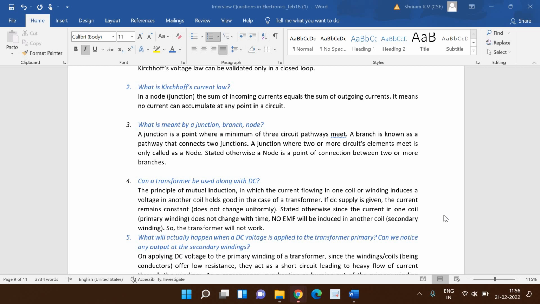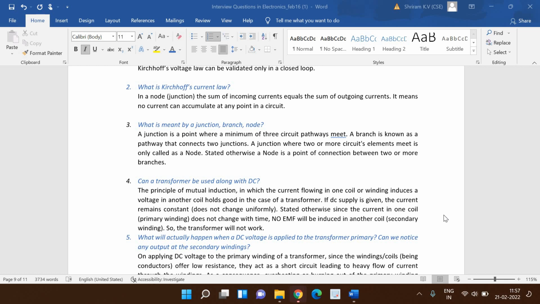A branch is a pathway that connects 2 junctions. Please understand, a branch connects 2 junctions. A junction where 2 or more circuit elements meet is called a node. Remember, these 3 are very important definitions. You can also say a node is a point of connection between 2 or more branches. To simplify, a node is a point of connection between 2 or more branches.